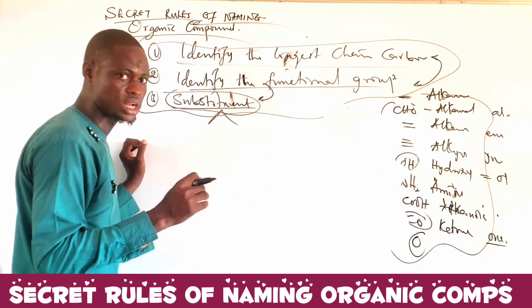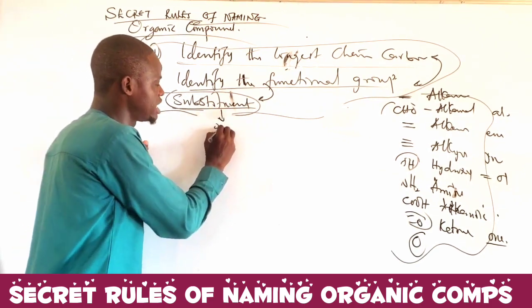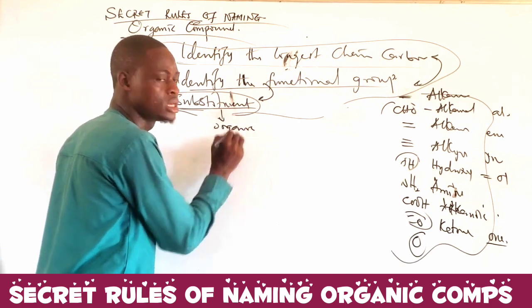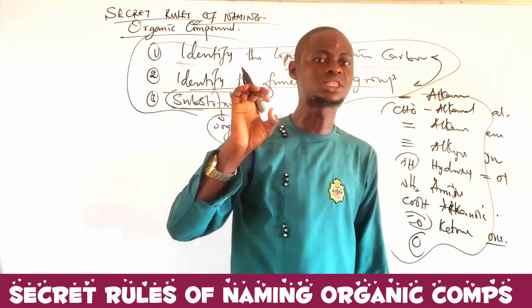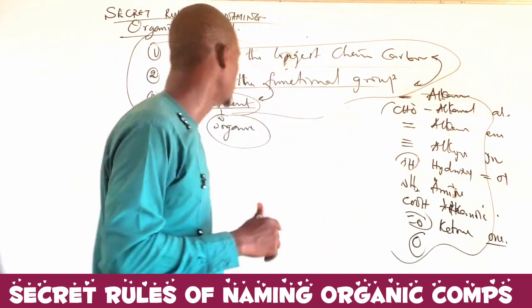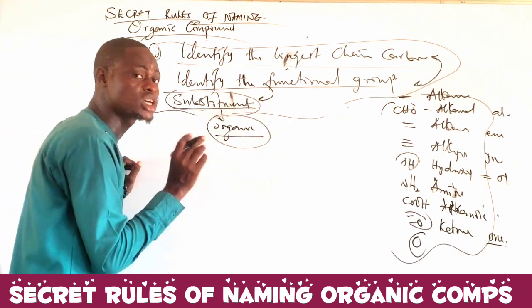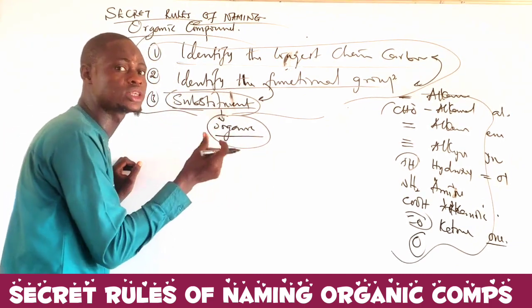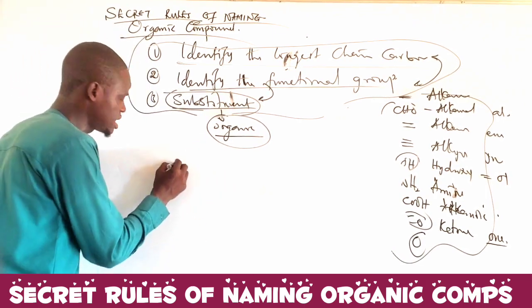Now, if you are to name the substituent, an inorganic substituent must be given the lowest numbering. Okay, let me take it like this so that I will not get confused. If the substituent that is here is only organic substituent, then that substituent must be given the lowest numbering of carbon. Altogether, let's take an example on this first thing. Assuming the substituent is an organic substituent, you must make sure that that substituent is getting the lowest numbering of carbon. Take for instance, assuming I have a compound of this kind,